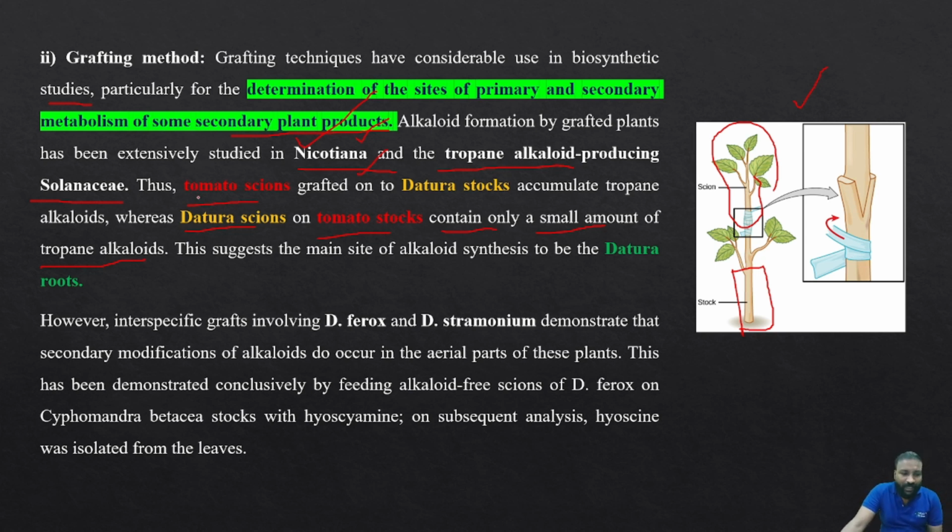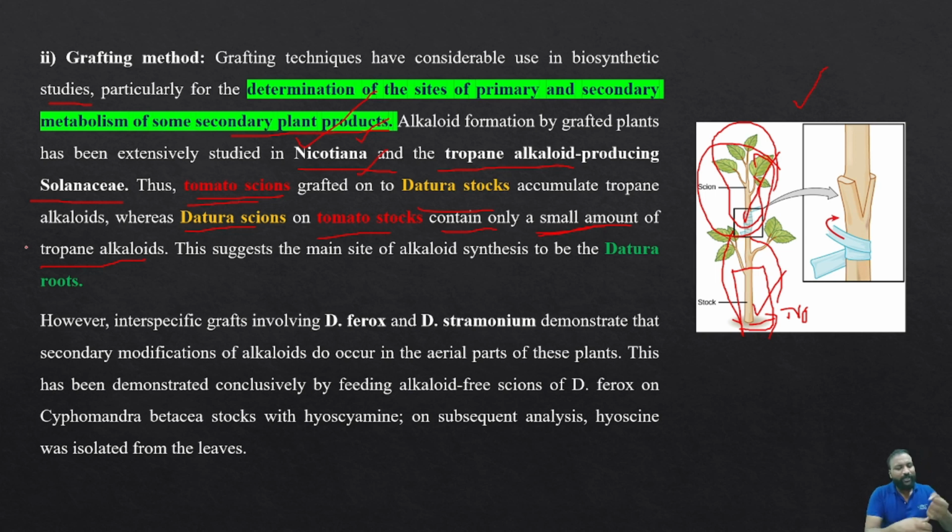To prove this method, we use Datura and tomato. By taking the tomato scion on the Datura stock, with the Datura here and the tomato plant on the upper part, the yield of the Datura tropane alkaloids was increased. But if I change the position or the nature of both plants, using Datura as the scion and tomato as the stock, the amount will be reduced. So this is what you got to know from this grafting method. Simply, in the grafting method, we can know the site of secondary metabolic synthesis.